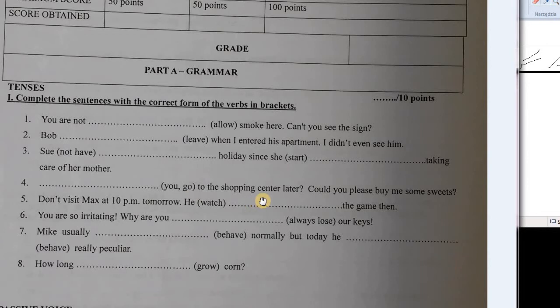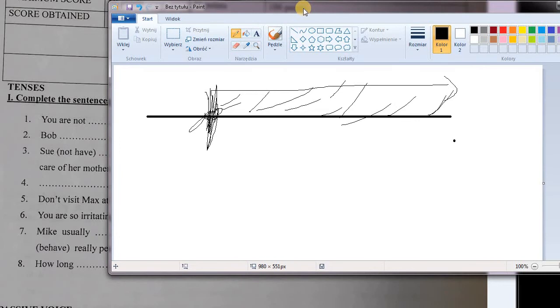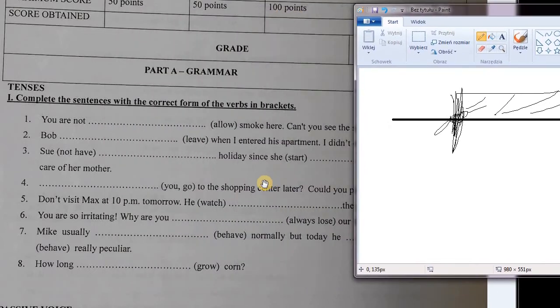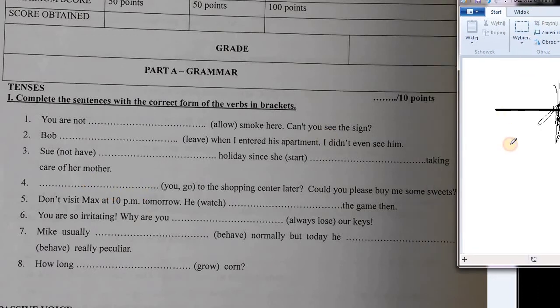Will you be going to the shopping center later? Could you please buy me some sweets? Okay, so here we're asking about a favor. We're quietly asking for a favor, and when we quietly ask for a favor, we usually do it with the future continuous. So, will you be going to town later? Yes. Okay, then can you please buy me some water or something else? So we are asking for a favor here, and we do that usually with future continuous tense. So I would do future continuous here, and that probably is the best option.